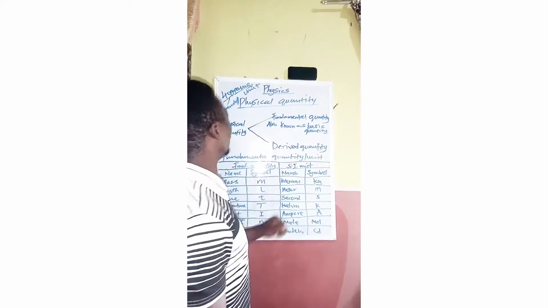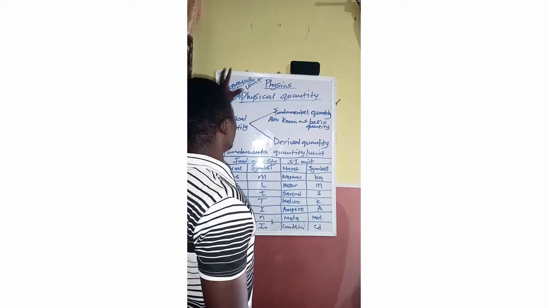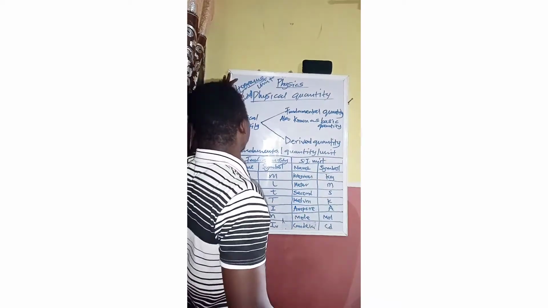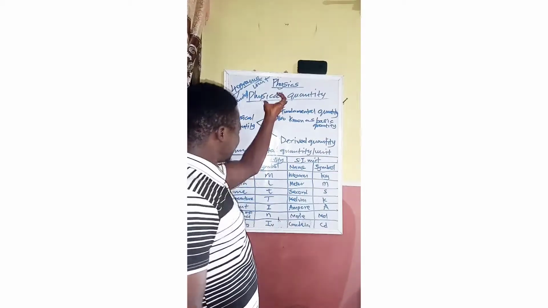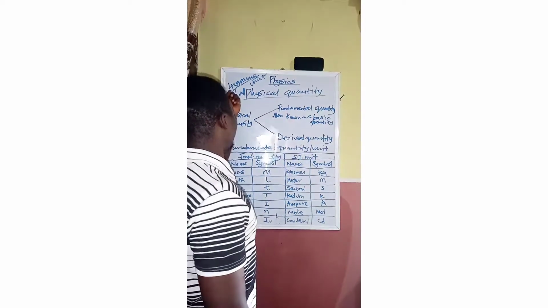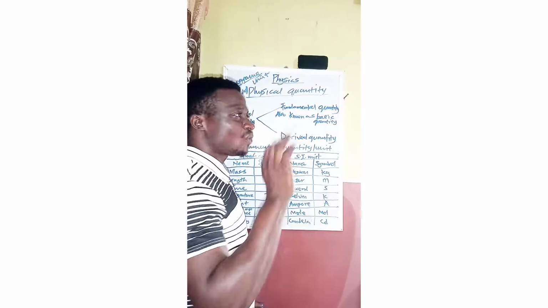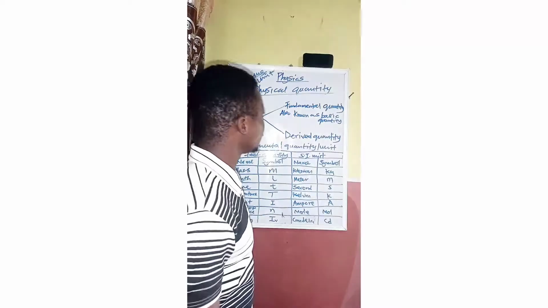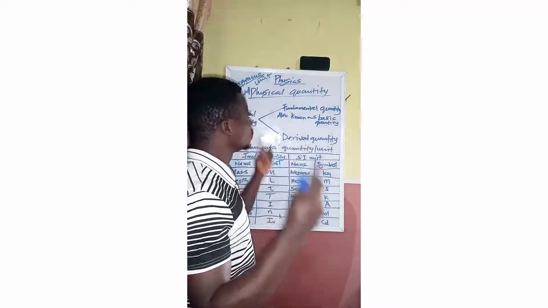Now look at it. Let me go back to this 40 gram. Let's say it is a particular iron that was weighed to be 40 gram. That means that iron itself is the physical quantity. Why? This is the amount of that iron and this is the unit of it. So anything that is measurable is referred to as what? Physical quantity. Therefore, physical quantity is divided into two.